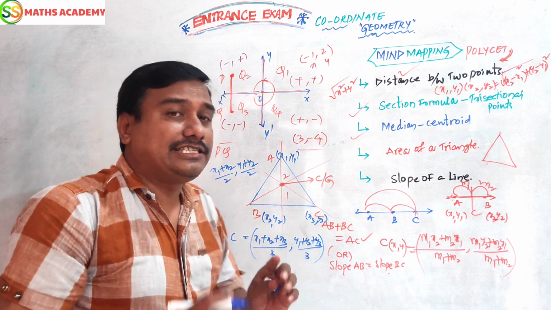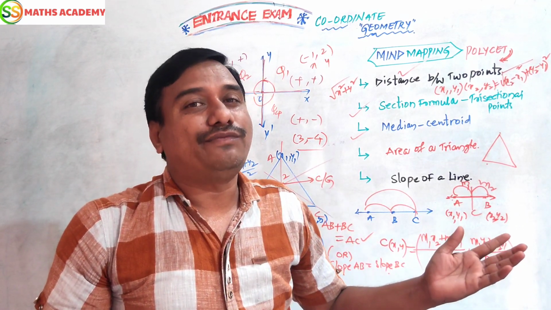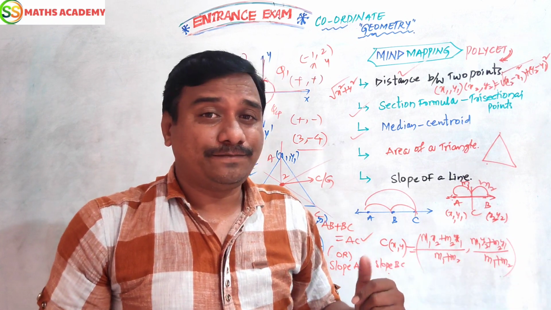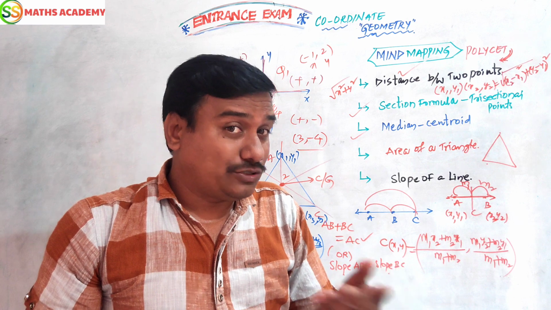Now area of triangle. We can find the area of a triangle by 3 formulas. 1 by 2 base height, that is the general formula. By Heron's formula, yes, you are right.